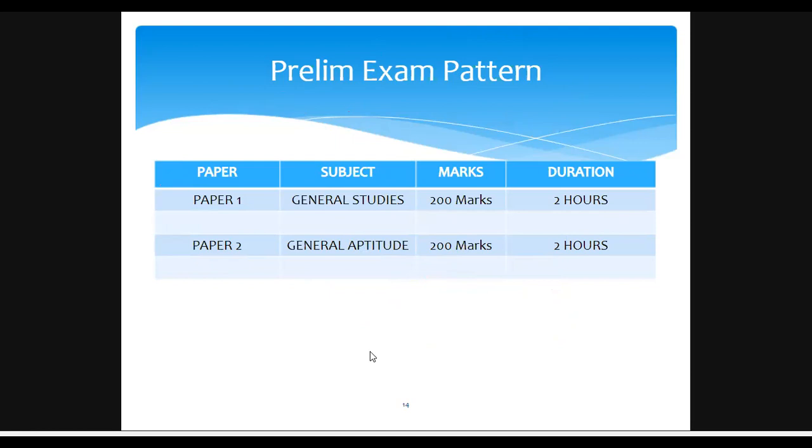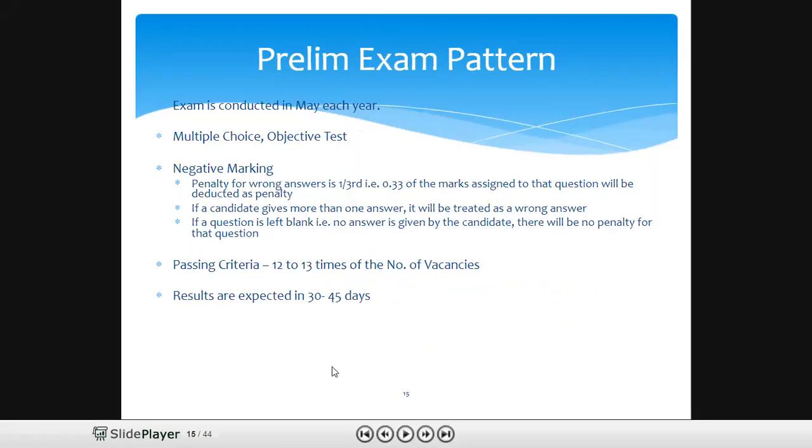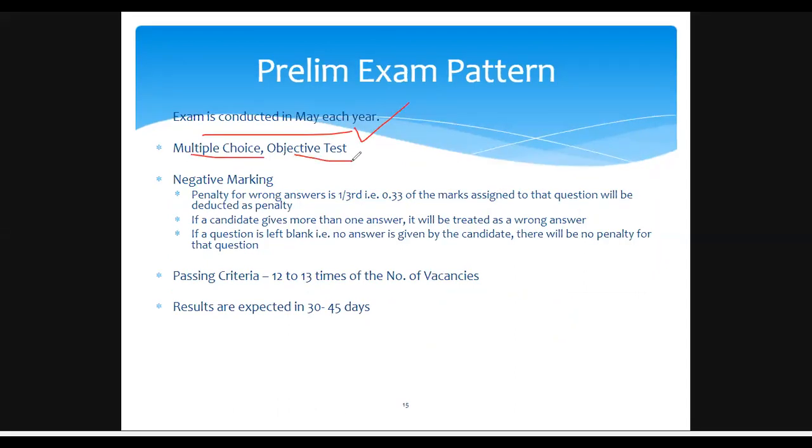So let's move forward. This prelims exam is conducted in May each year, and only multiple choice or objective tests will be asked, and negative marking will be there. If a candidate gives more than one answer, it will be treated as a wrong answer. If a question is left blank, there will be no penalty.